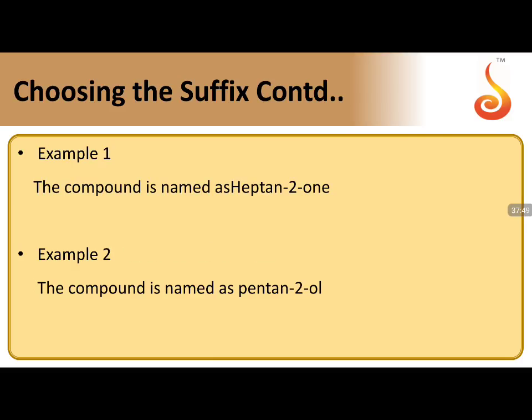So now we have to give the structure to this particular compound. Let us understand this way. Before, I have given you all question marks. Now let us take this empty space, which we have to fill. The compound should be given the name hept-2-one. So how do we get this heptan-2-one?